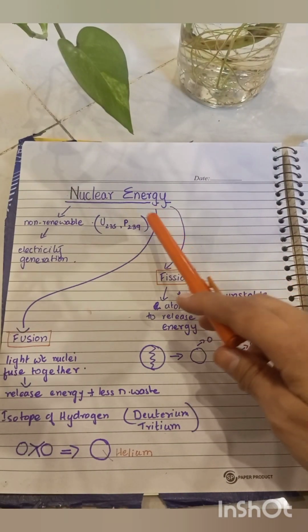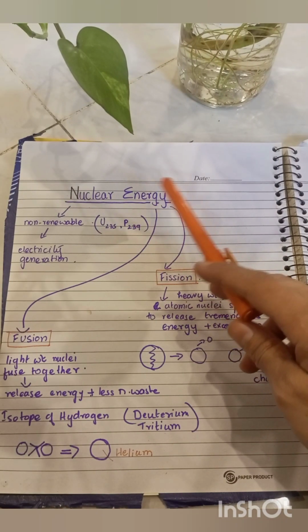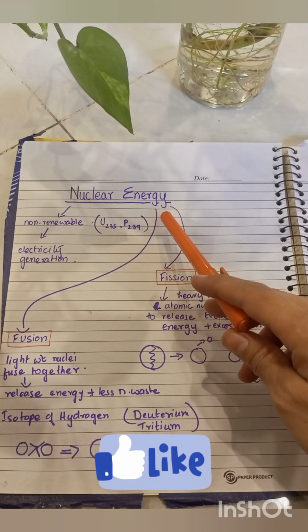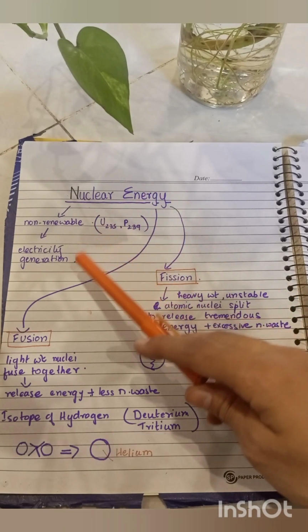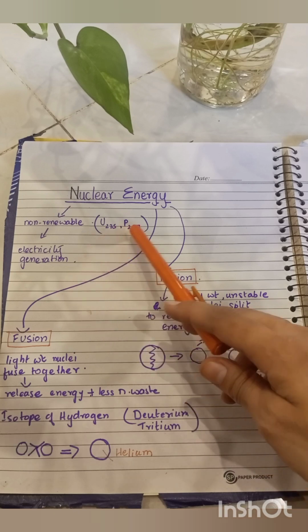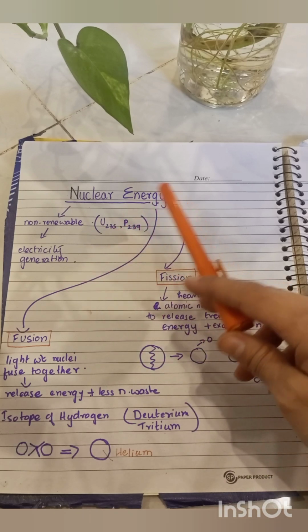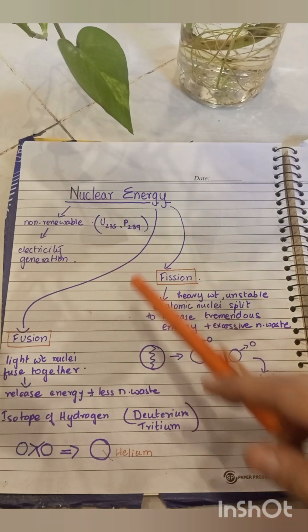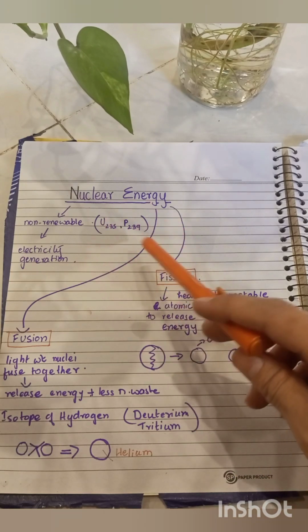Today, the topic under discussion is nuclear energy. Nuclear energy is a non-renewable source of energy and it is being used by Pakistan for electricity generation. We use uranium-235 or plutonium-239 for the generation of electricity. And to understand this topic better, let's divide it into chunks.